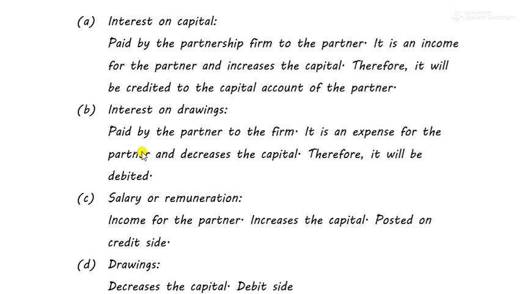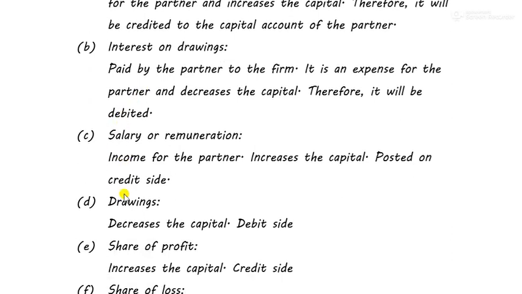In the profit and loss appropriation account, when we used to make it, we used to think as the partnership firm, right? We recorded all the expenses on the debit side, and all the income on the credit side. There we used to think as a firm. Now we have to think as partners. While making partners' capital account, we have to think like partners. Whatever is increasing my capital, I record it on the credit side. Whatever is decreasing my capital, I record it on the debit side.